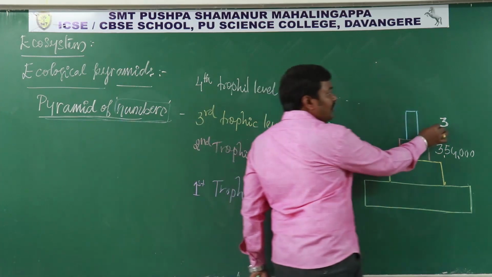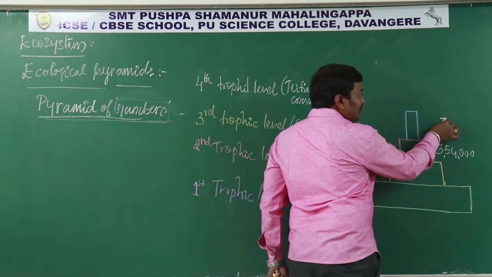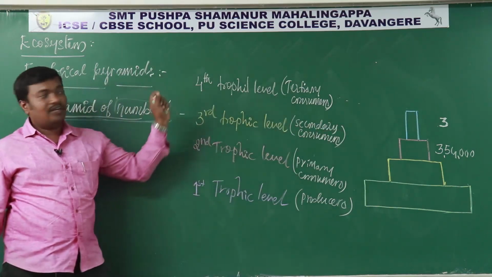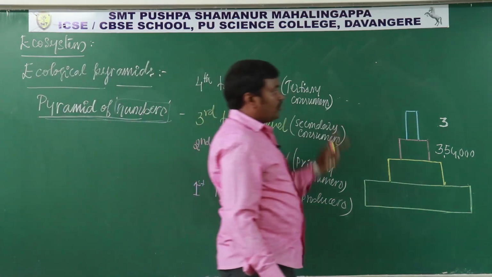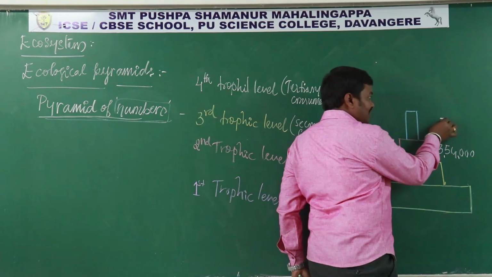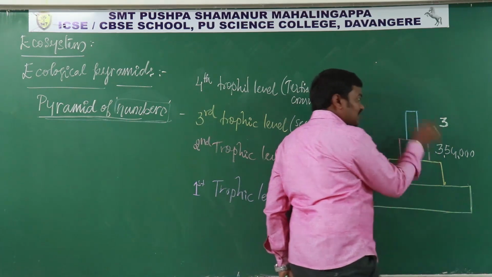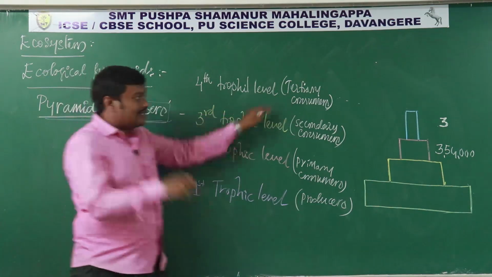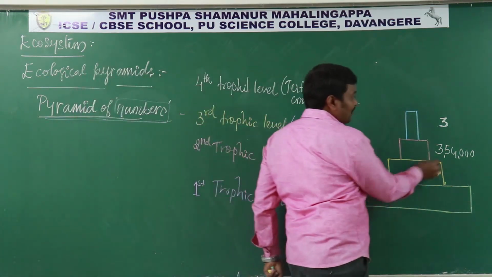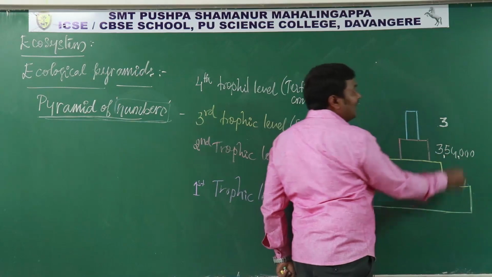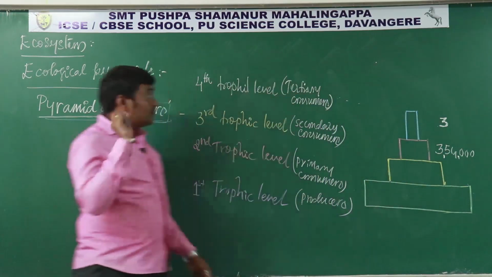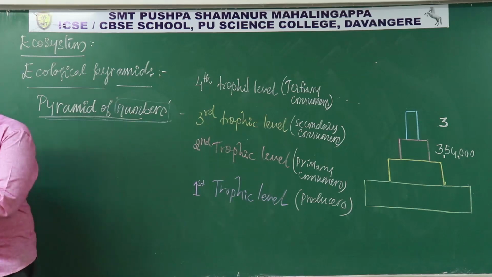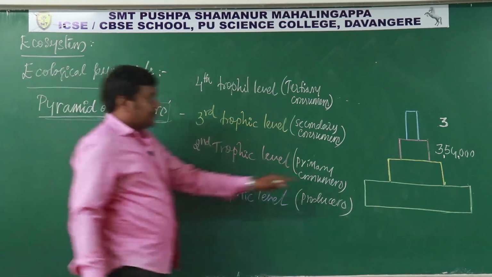To give the food and energy to the top carnivores, 3,54,000 secondary consumers should be there. The tertiary consumer is the top carnivore. For those 3 top carnivores to get sufficient food and energy, at the secondary consumer level there must be 3,54,000 secondary consumers.